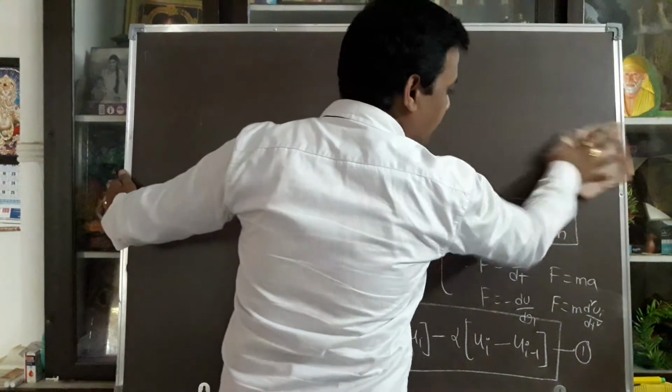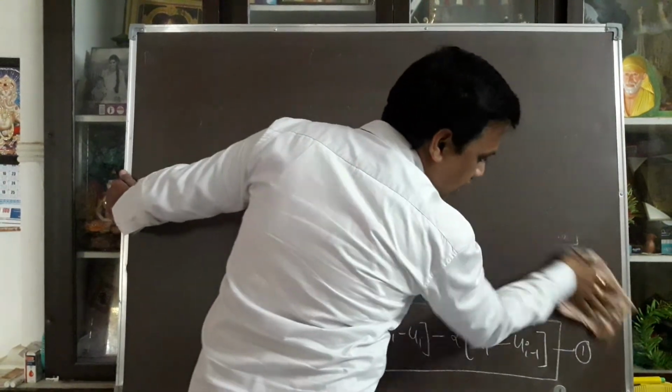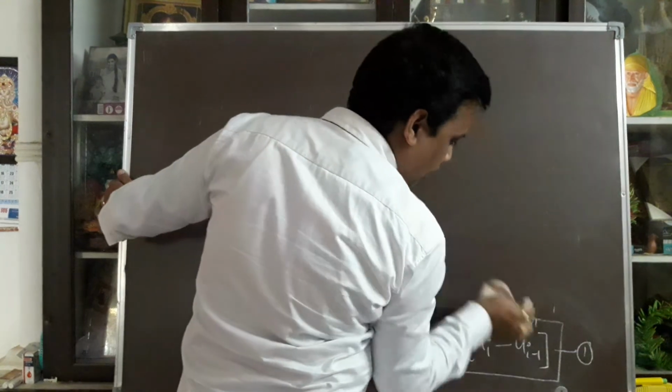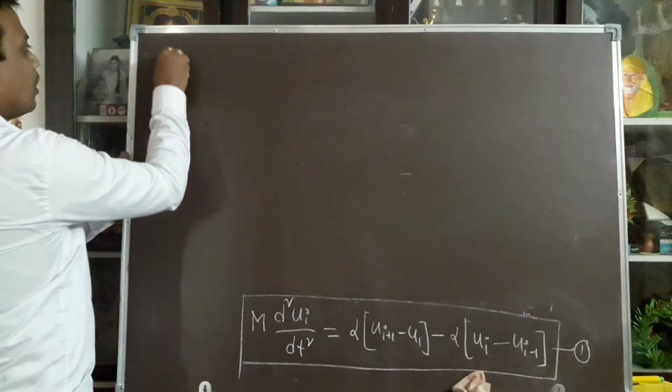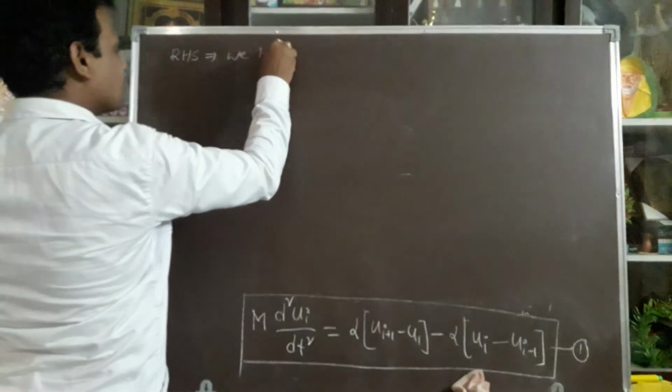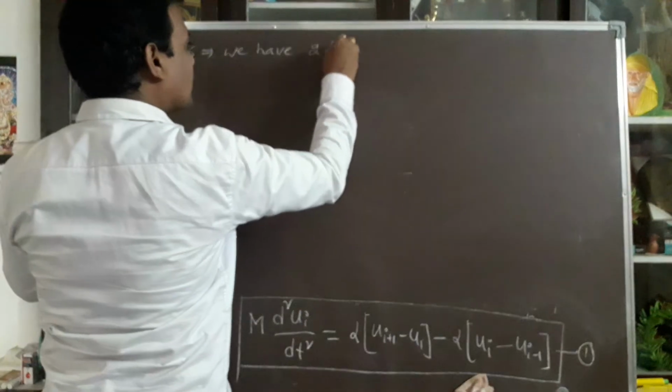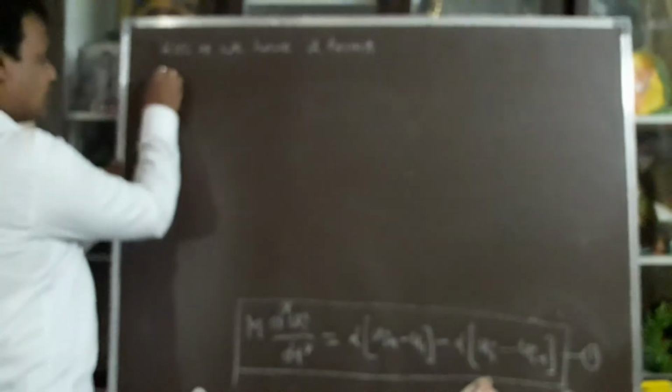According to equation number 1, on the right hand side, how many terms are there? We have 2 terms. The first term.